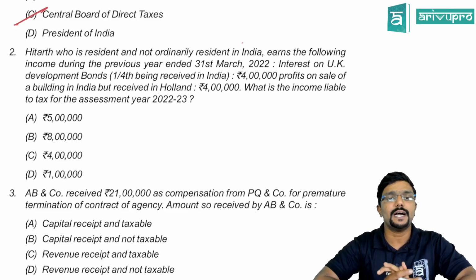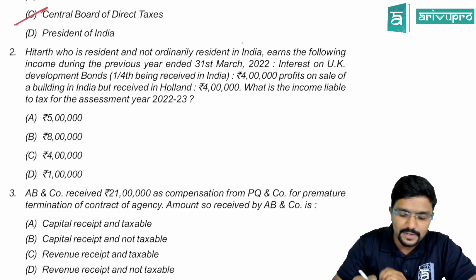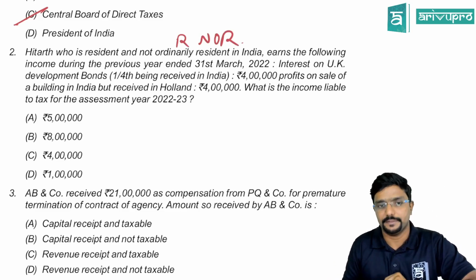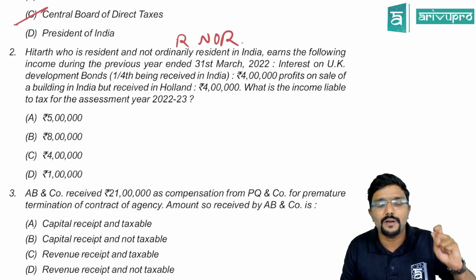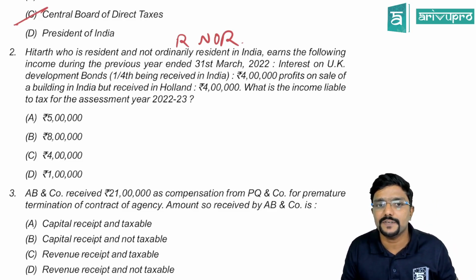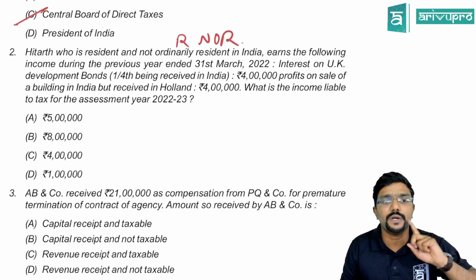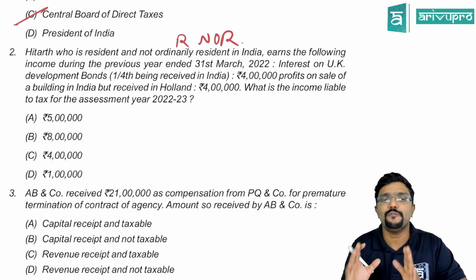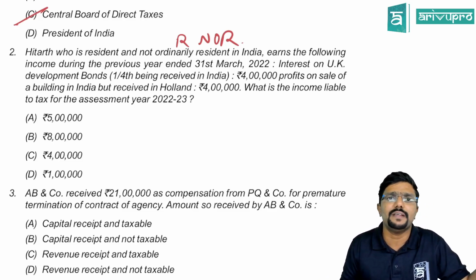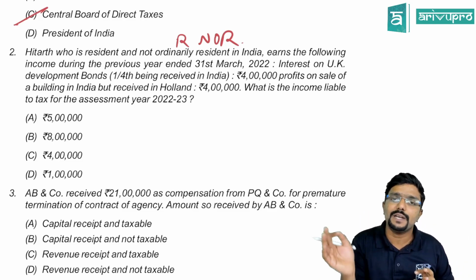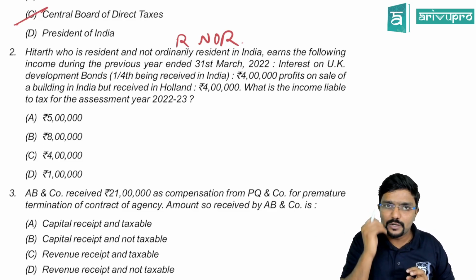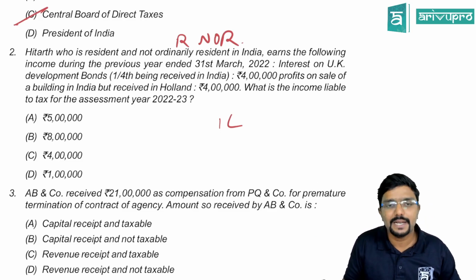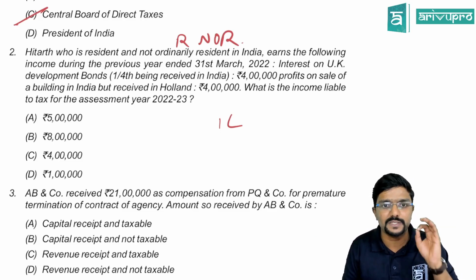Coming to the second one. Itharth is a resident and not ordinary resident (RNOR) in India. He earns the following income during the previous year ended 31st March 2022. Interest on UK development bonds, 4 lakh, of which one-fourth is received in India. The remaining 3 lakh is assumed to be received outside India. So the entire 4 lakh is earned outside India, but 1 lakh is received in India. How much is taxable for him? 1 lakh is taxable in India, depending upon his residential status.